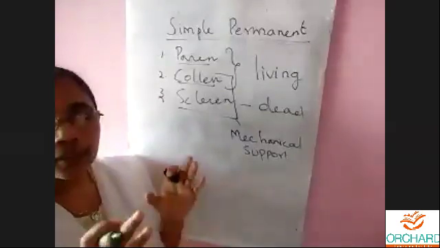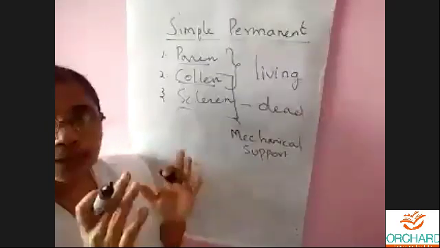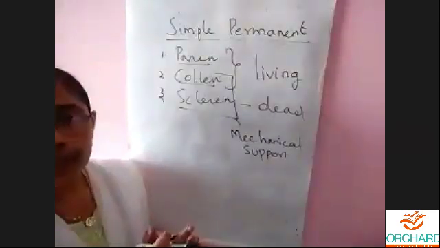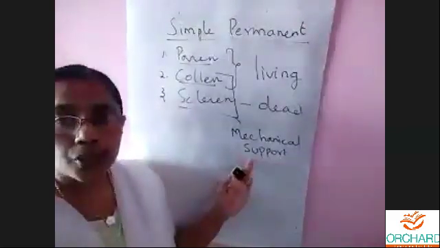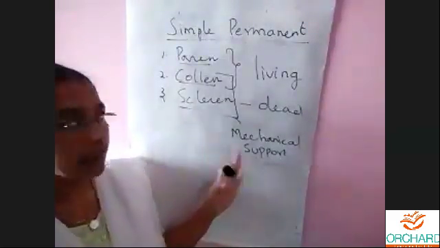It helps the plant maintain balance when heavy wind blows or water current flows. It gives mechanical support to the tissues and cells, the whole plant. Okay, this is the sum up.